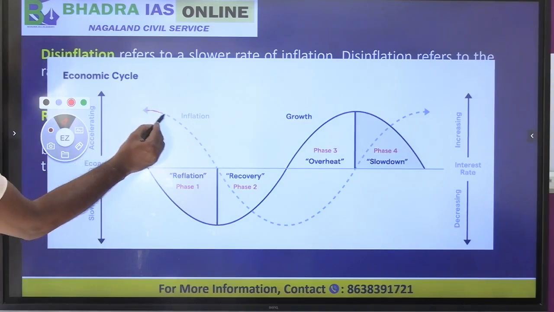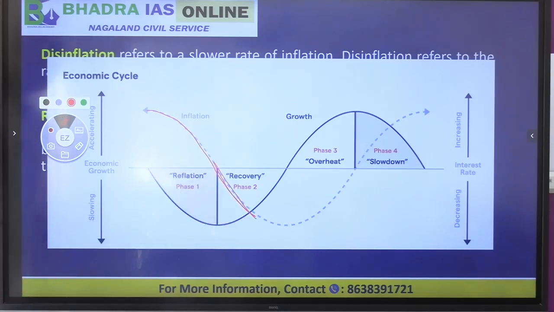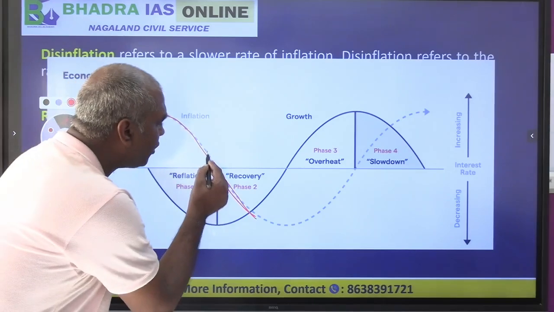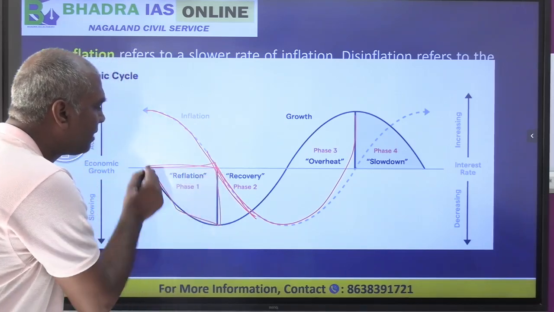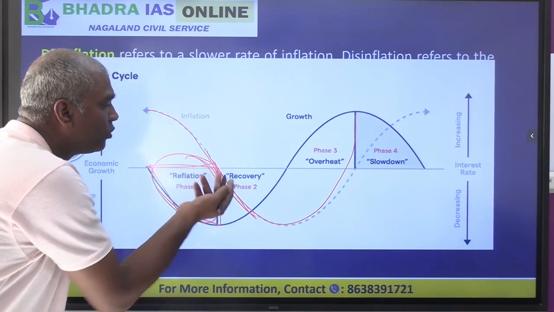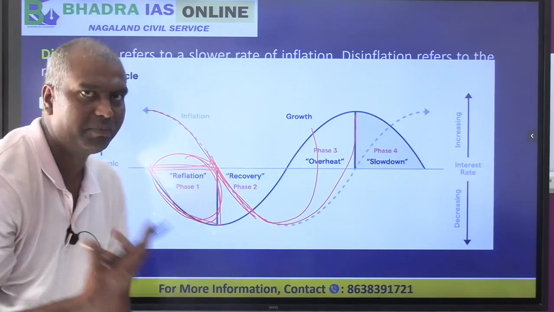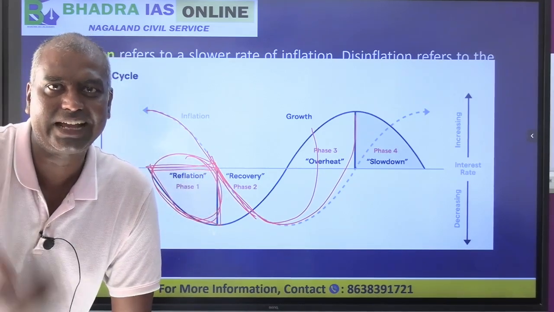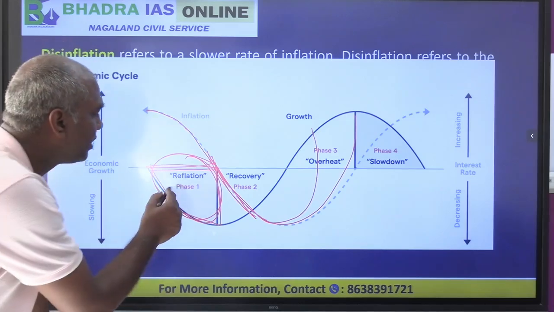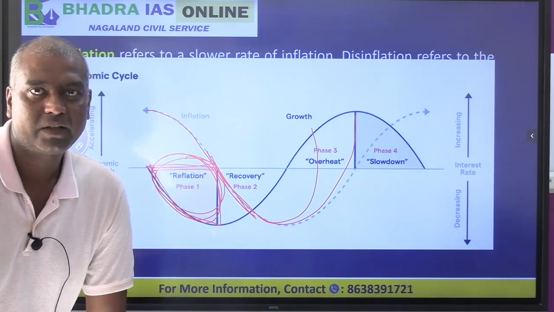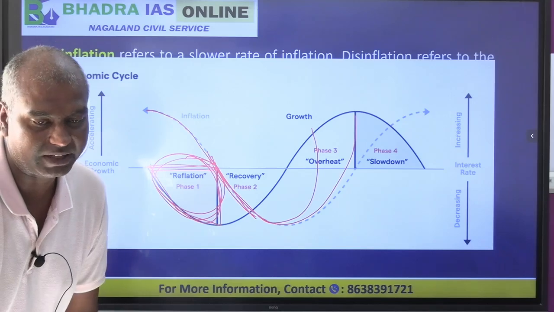So if you look at this diagram, here you can see this was the situation where we had inflation. Now price is going very low. So now what happened? We have to bring the economy back up. So in this phase, what happened? The government and RBI announced a lot of policy to make sure that the economy once again comes up. So this phase where the government takes a lot of actions like fiscal policy, tax cut, RBI ka rate of interest cut, all these things together is what we call reflation. Clear? So you have to be very clear about this kind of concepts for your prelims preparation.